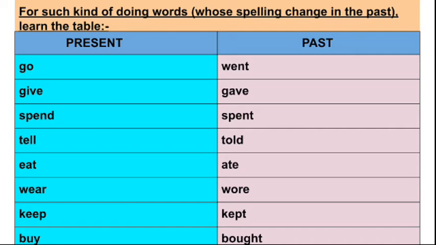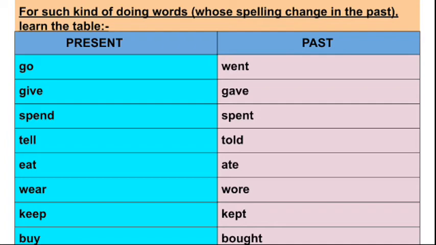If the words are not from the table and they are given in the past tense, then you only have to add ed. If the words are from this table, then you have to change the spelling. Once again I am repeating. If you have identified that the sentence is of past tense and you need to know whether you have to add ed or change the spelling, just see the word.